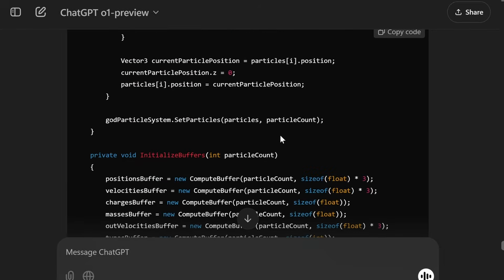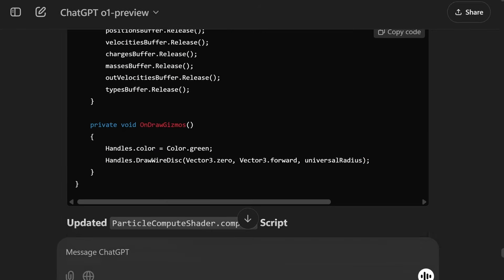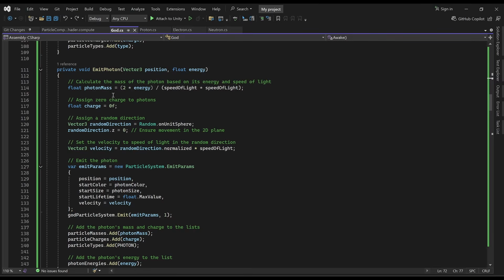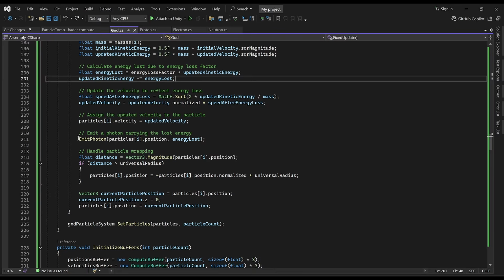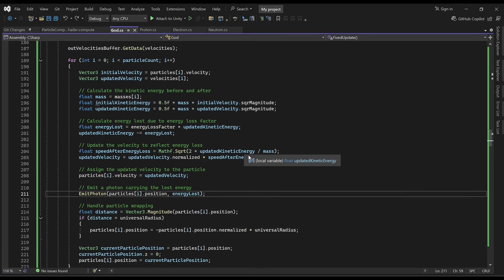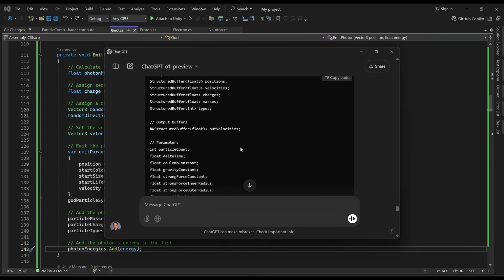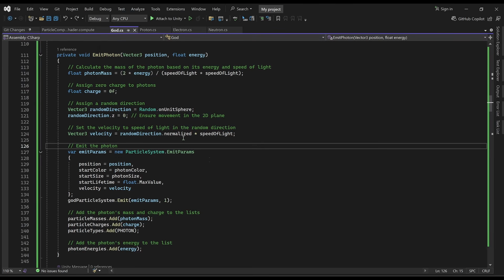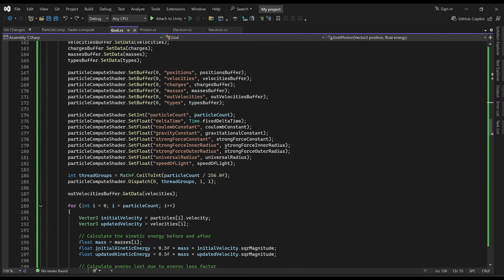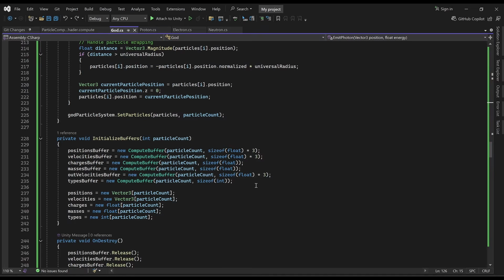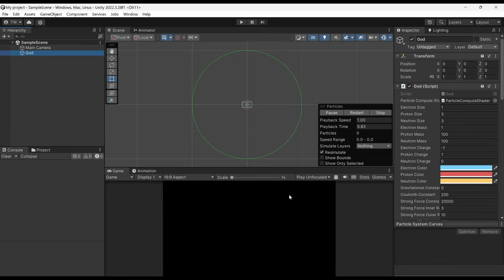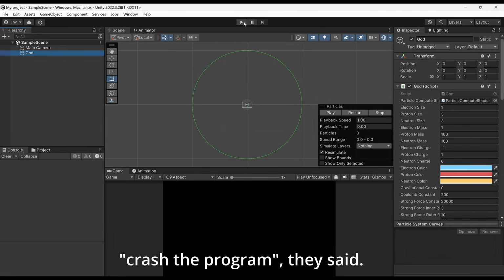Okay, so we've given these requirements to ChatGPT o1. Regular 4o was kind of having a hard time with it, so it's added this new emit photon function. And then it emits a photon with the energy lost. Okay, parts of this I'm not sure about. I'm not sure why it put in this line about initial kinetic energy. It's not even used. Let's see what it has to say about that. Yeah, I realized that I actually forgot to tell it to add a variable so that a photon is only spawned if a particle accelerates by a certain amount. This might actually crash the program. I'm not sure, but that might be kind of fun, so let's try it.